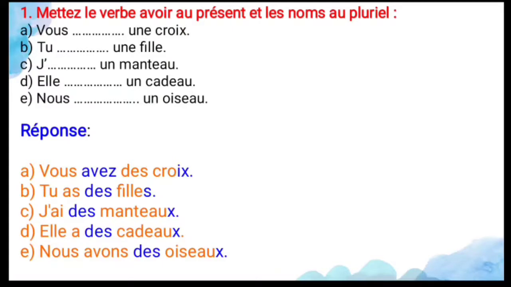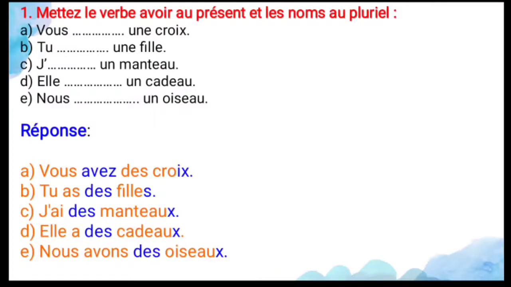So let us move to the exercise which is based on this second topic. Mettez les verbes avoir au présent et les noms au pluriel. So you have to conjugate the verb avoir. What is the conjugation? J'ai, I have; tu as, you have; il a, he has; elle a, she has; nous avons, we have; vous avez, you have; ils ont, they have; elles ont, they have. So you have to use the verb avoir conjugation and the plural nouns.